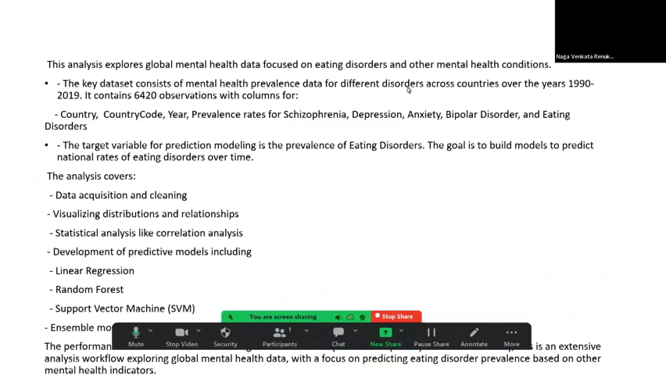I took my data from Kaggle, and the data set contains different disorders across countries over the years 1990 to 2019. It contains 6,420 observations with columns like country, country code, year, and prevalence rates for schizophrenia, depression, anxiety, bipolar disorder, and eating disorder. The target variable for predictive modeling is the prevalence of eating disorder, and my goal is to build models to predict the national rates of eating disorders over time.